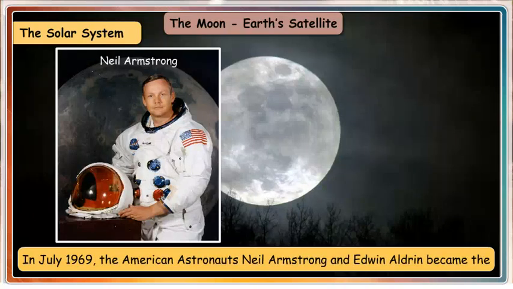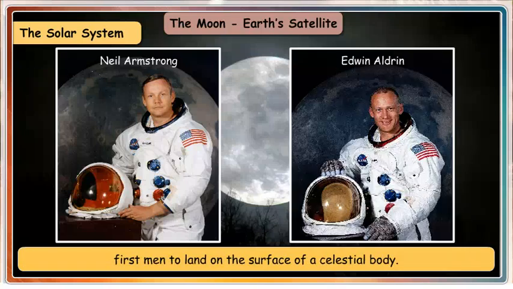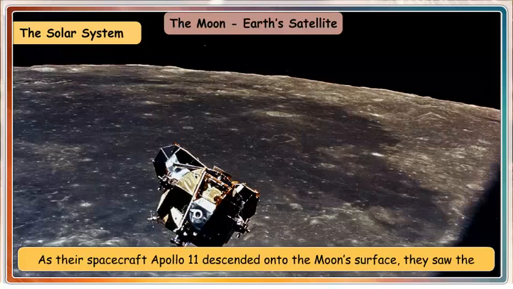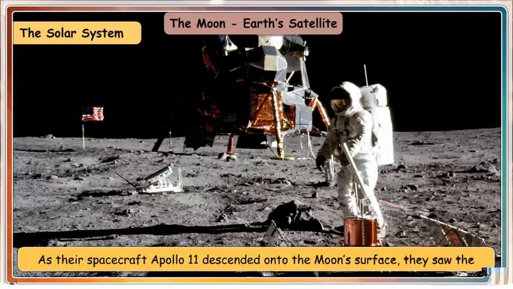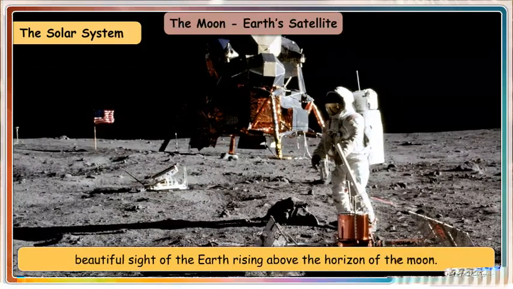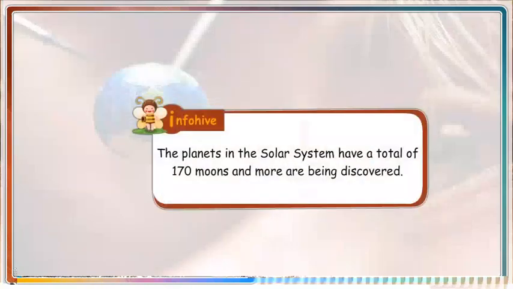In July 1969, American astronauts Neil Armstrong and Edwin Aldrin became the first men to land on the surface of a celestial body. As their spacecraft Apollo 11 descended onto the moon's surface, they saw the beautiful sight of the Earth rising above the horizon of the moon. Neil Armstrong became the first man to step onto the surface of the moon. Info Hive. The planets in the solar system have a total of 170 moons and more are being discovered.